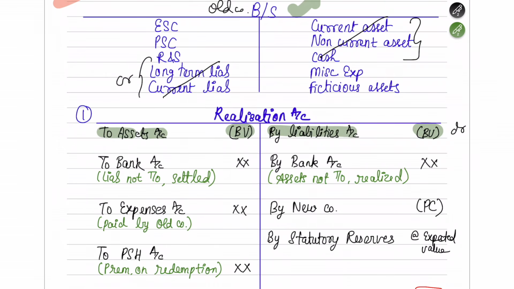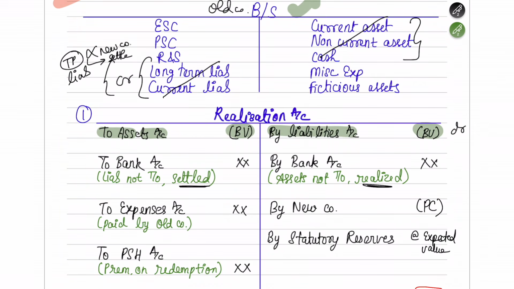Next, what you're going to do is, in case there are some assets or liabilities out of all these which you want to settle or which you have realized by selling. Suppose let's first take liabilities. Suppose there is a liability called trade payable. Now this trade payable is not being taken over by the new company, and you have decided that you're going to settle this to them.